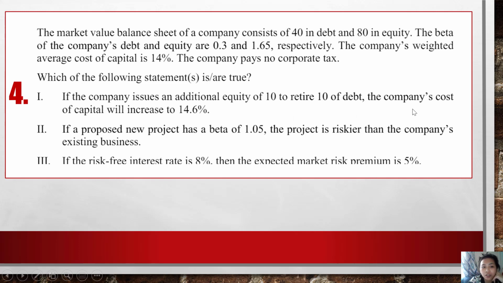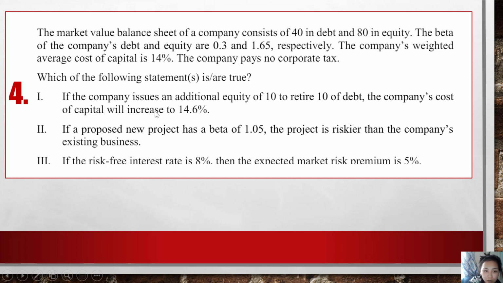So the company's cost of capital should not change. So this is wrong. Two firms with the same total asset value but different capital structures should have the same value, so there's no increase here.